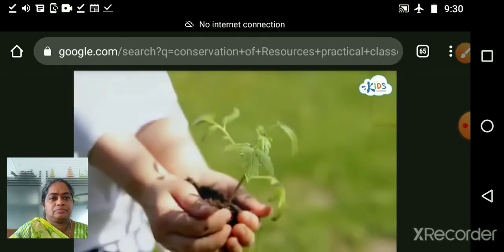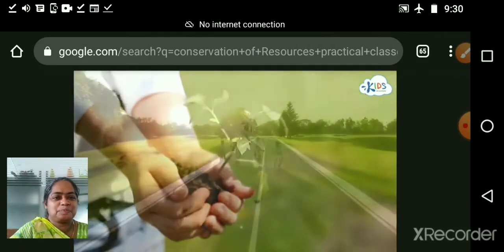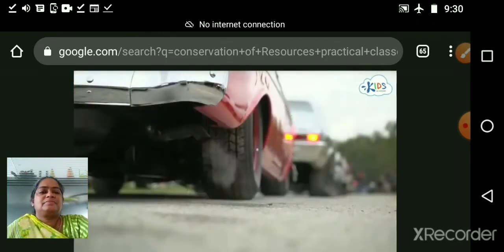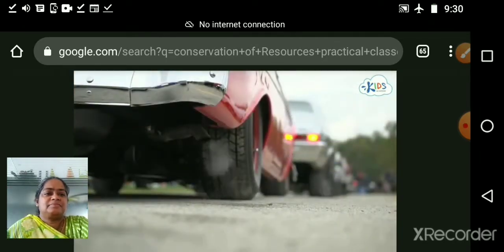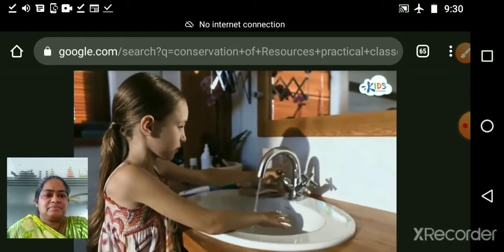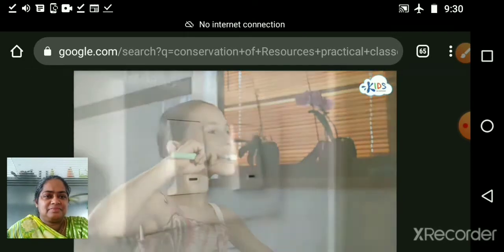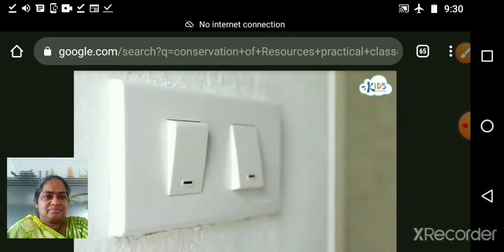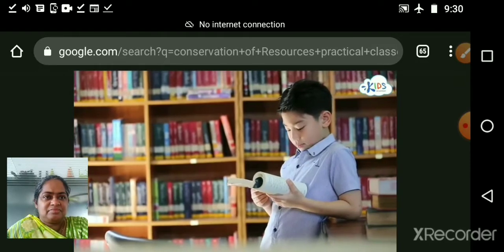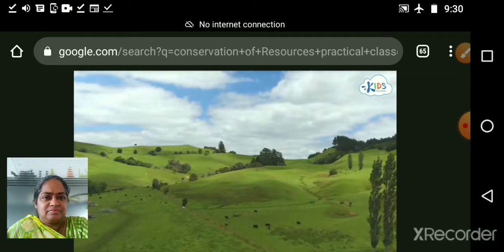So how can we conserve natural resources? Here are a few tips. Walk or ride your bike instead of riding in cars or buses. Vehicle smoke can cause pollution. Use less water. You can turn off the water while you wash your hands or brush your teeth. Turn off things that use electricity when you are not using them. Use sunlight instead of electric light. Together, we can protect the earth and its resources through conservation.